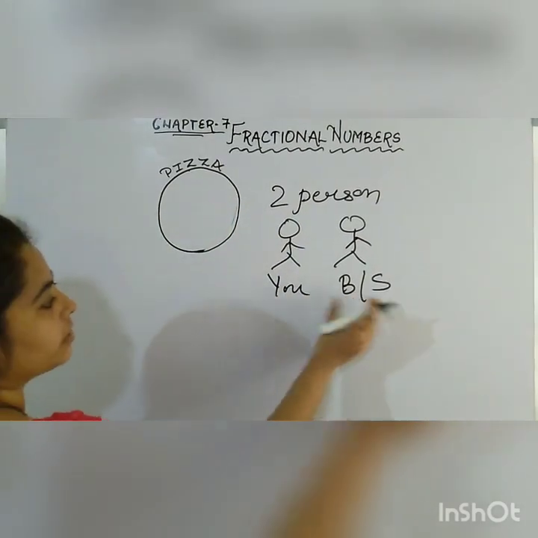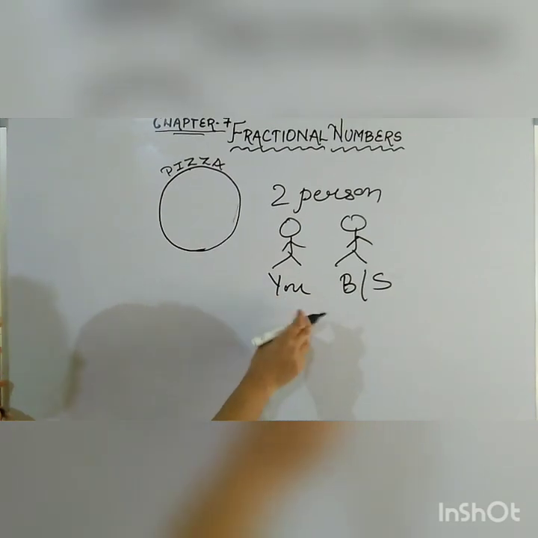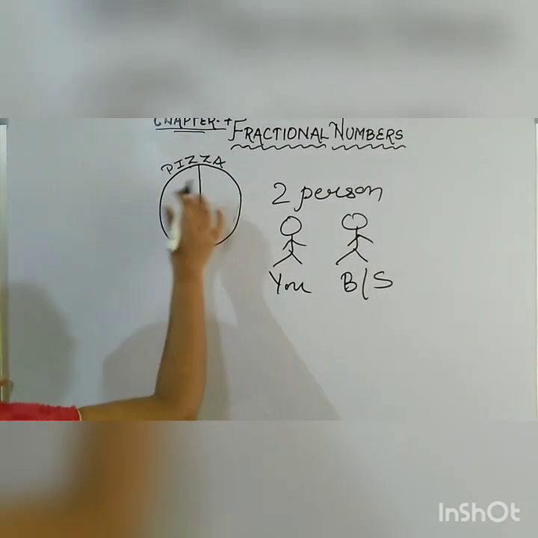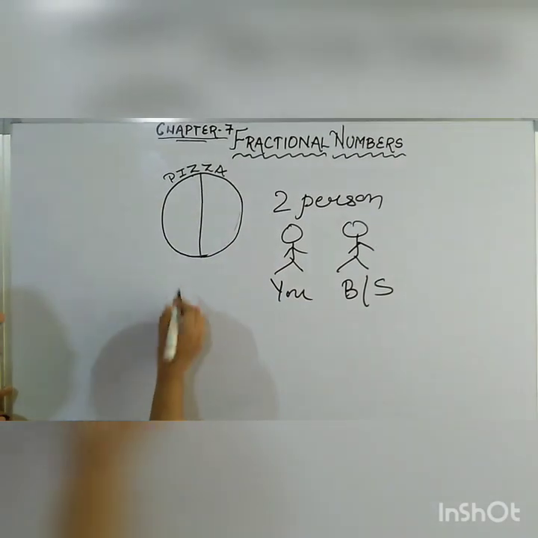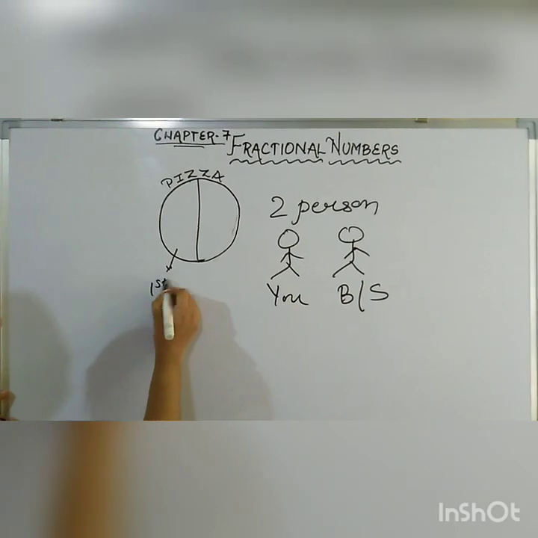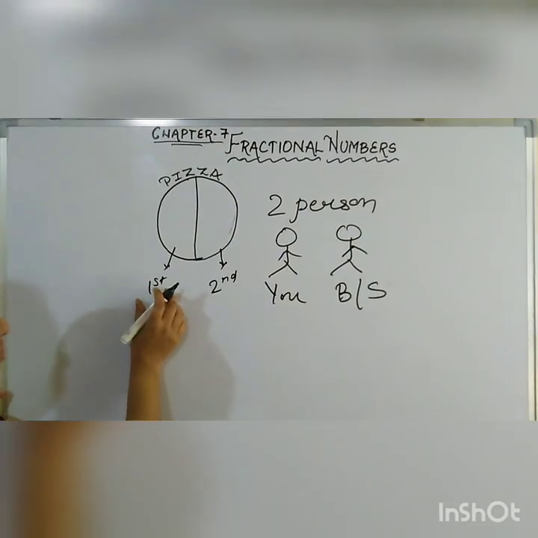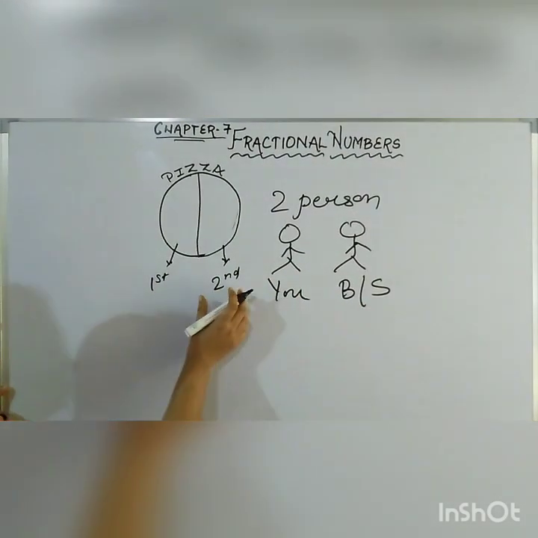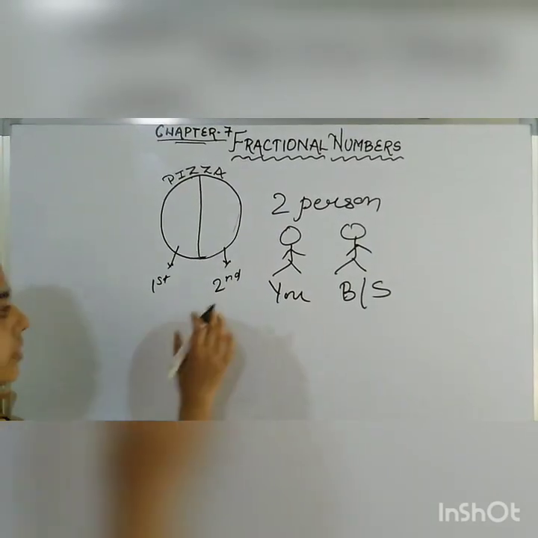She will give you equal pieces. No one will be getting fewer or more pieces. So she will divide this pizza into two pieces, that is two parts. Two slices will be there. This one is the first slice and this is the second slice of pizza. The first slice of pizza will be given to your brother or sister, and the second slice of pizza will be given to you for eating.